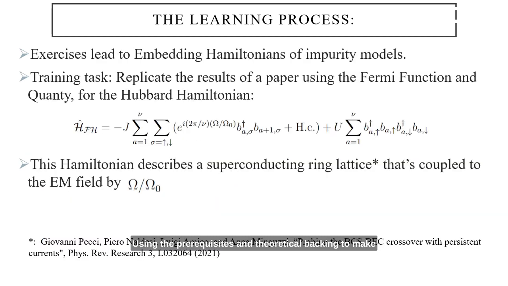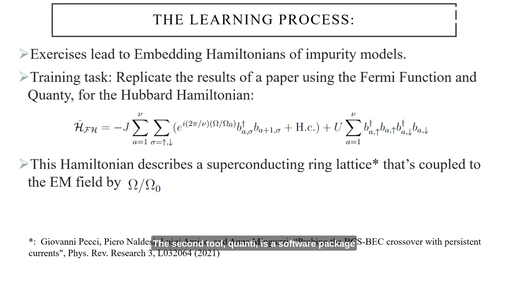Using the prerequisites and theoretical backing to make practical calculations, I eventually reached the key topic being embedding Hamiltonians, and the main computational tools related to them, that being the Fermi function and Quanti. For embedding Hamiltonians, when it comes to the limiting case of no Hubbard interaction, we can use the Fermi function as a means to efficiently and analytically solve for the ground state energy and create the ground state density matrix. The ground state density matrix is a mathematical object that yields useful information for us.